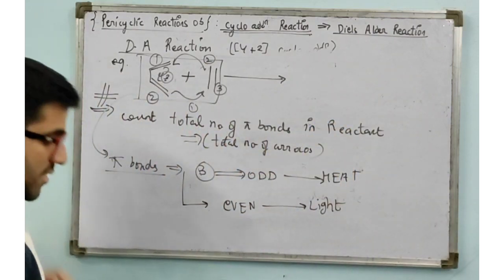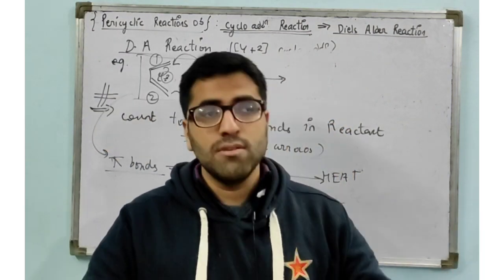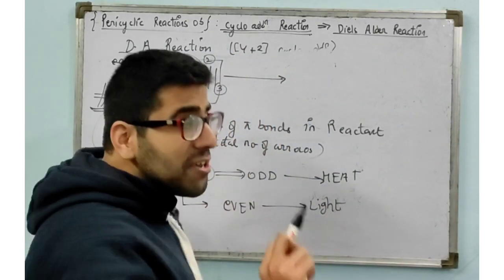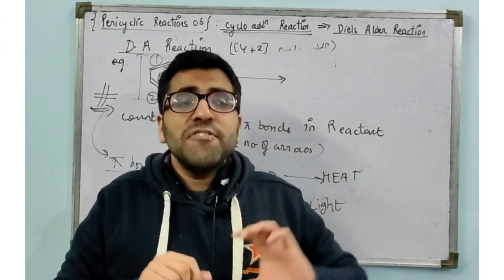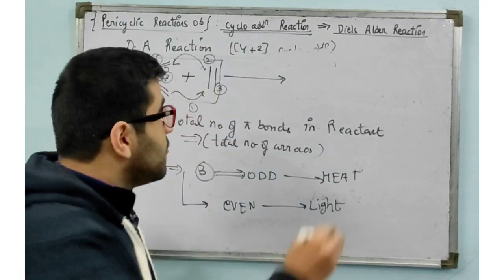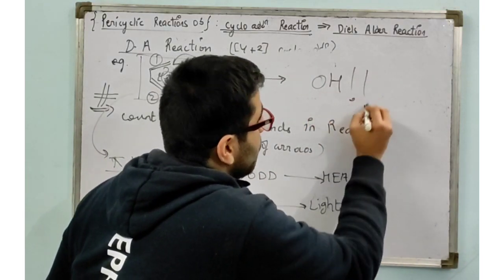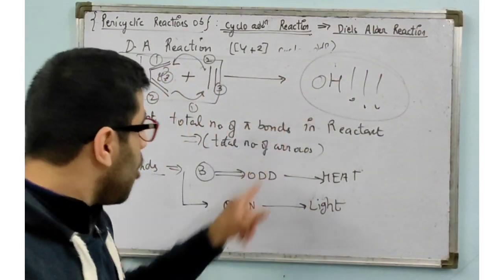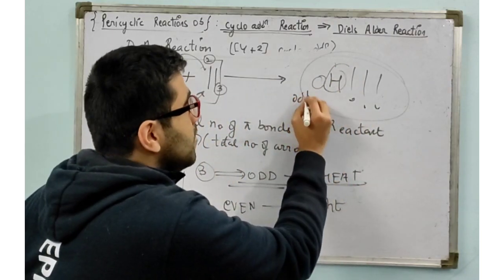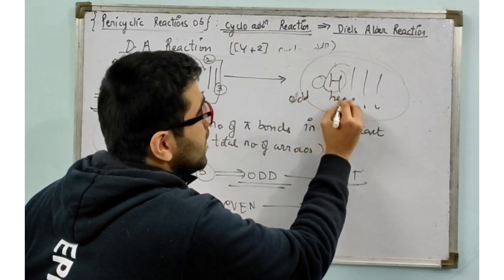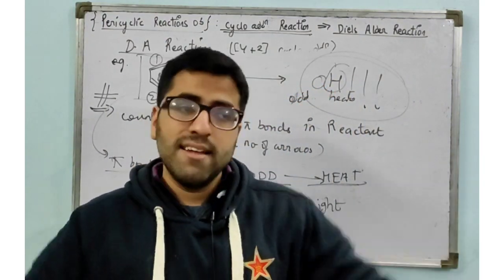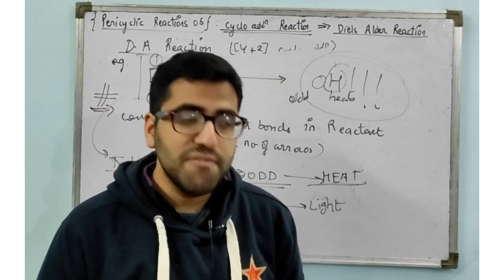And now the question arises, how will I remember this? Odd means heat, even means light. How will we remember? Whenever we face a shocking condition, or any sad situation, what we say out of the blue is, oh, what happened? Oh. So O for odd, H for heat. Odd, heat. So if the total number of pi bonds is odd, the reaction will take place in heat. And obviously if even, then light is left.